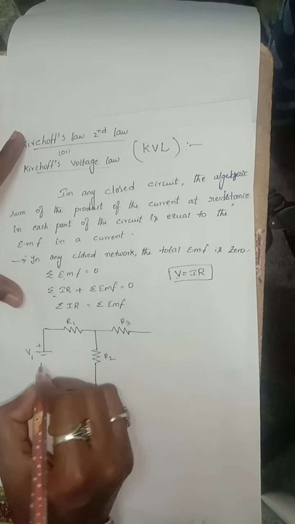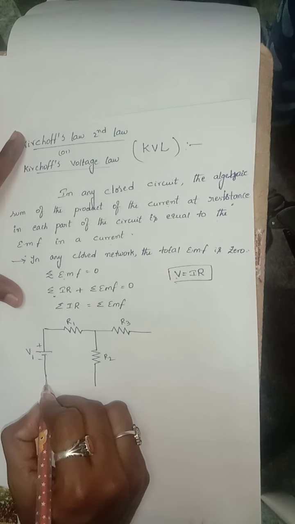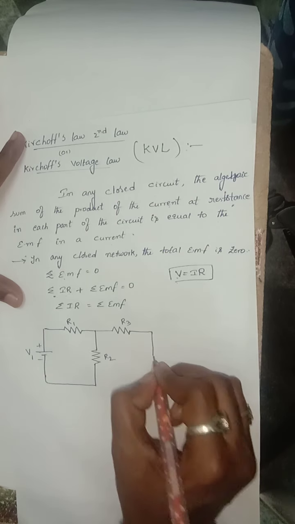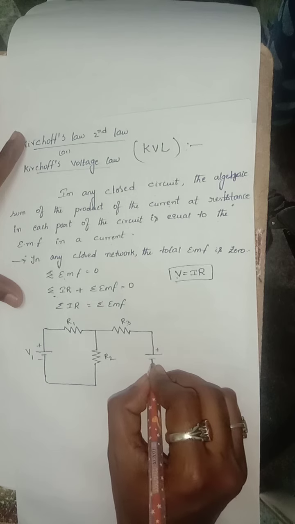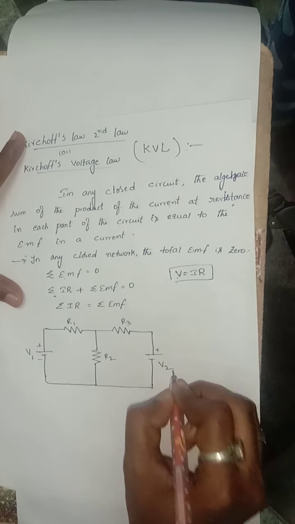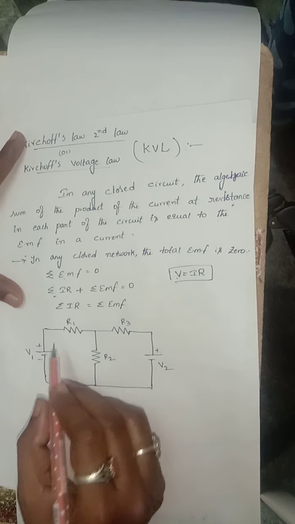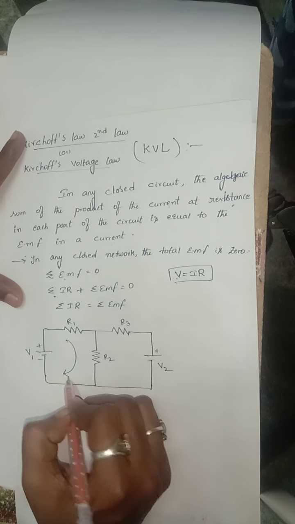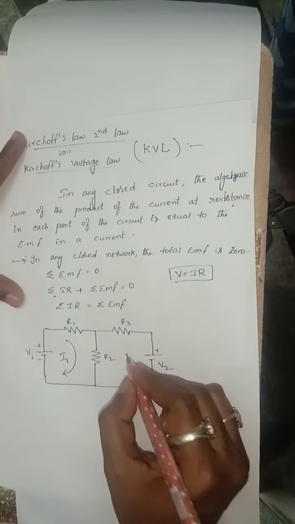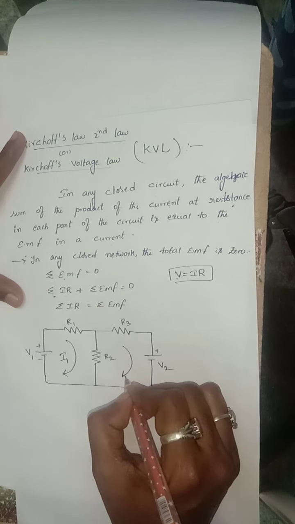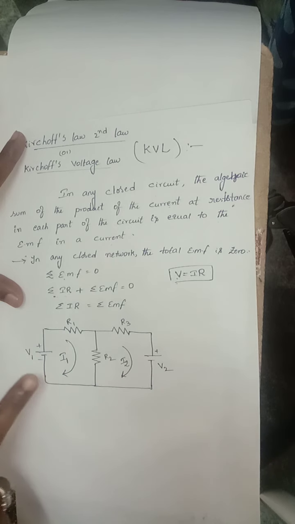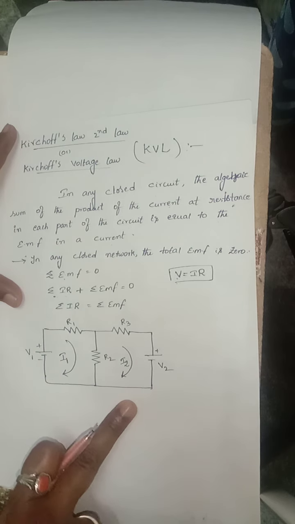Voltage V1, with positive and negative terminals, is applied to mesh 1, and voltage V2 is applied to mesh 2. The current passing through mesh 1 is considered as I1, and for mesh 2 the current is I2.